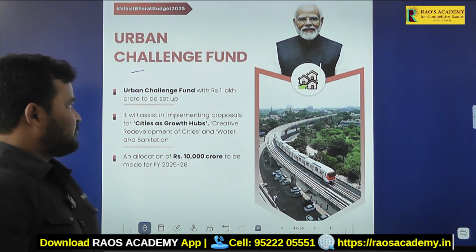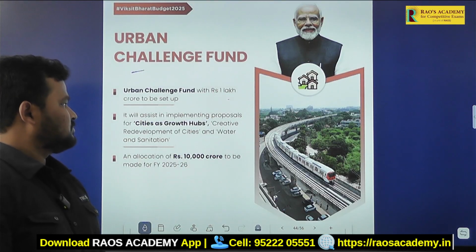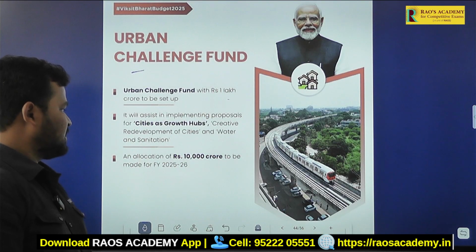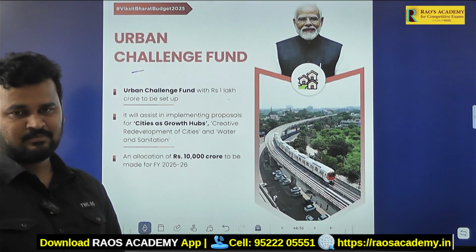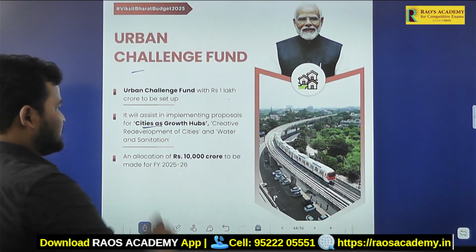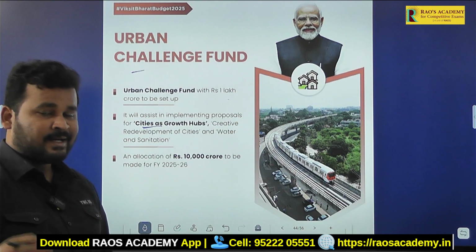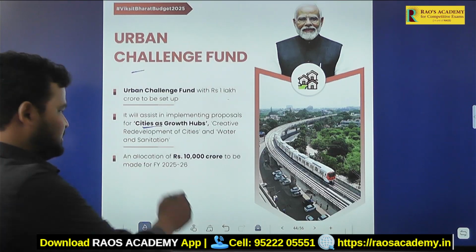Next, after that, Urban Challenge Fund. The Urban Challenge Fund will be established with 1 lakh crore rupees. With this fund, the Government of India wants to convert cities into growth hubs.